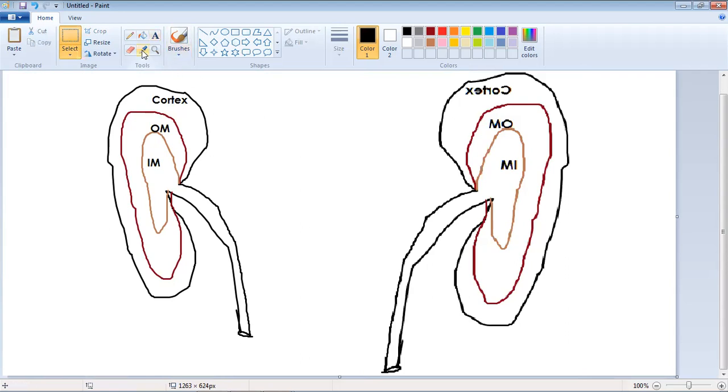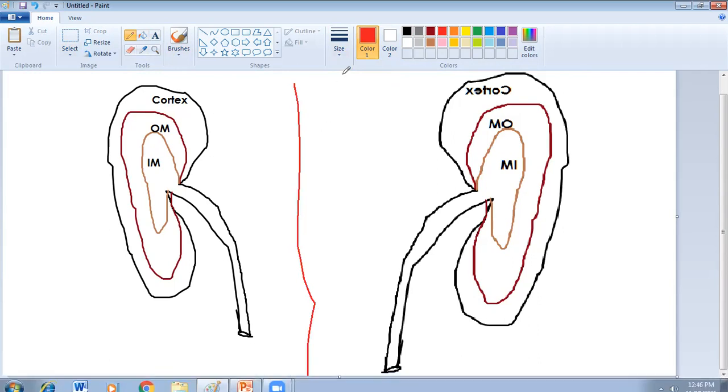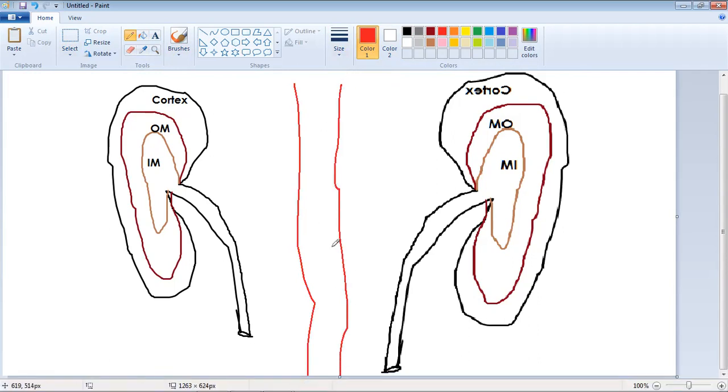Now in between, as I have depicted yesterday in the last class also, in between there is the aorta. So this is the aorta, and this is the left renal artery. This is the left renal artery. So let us draw the renovascular system.